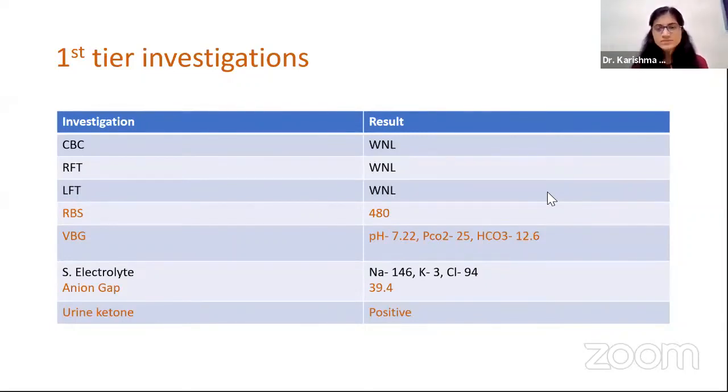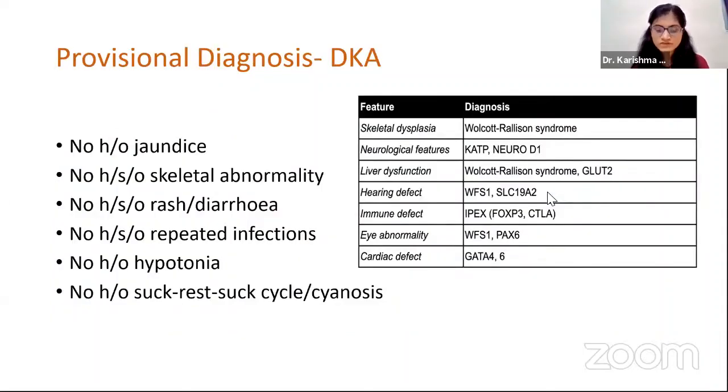As neonatal diabetes mellitus presenting below 6 months of age is often non-autoimmune and has a syndromic association. That is, there one or other gene is often mutated. So clinically, we tried to find out if there is any association that we can see. But our provisional diagnosis was DKA and neonatal diabetes mellitus.